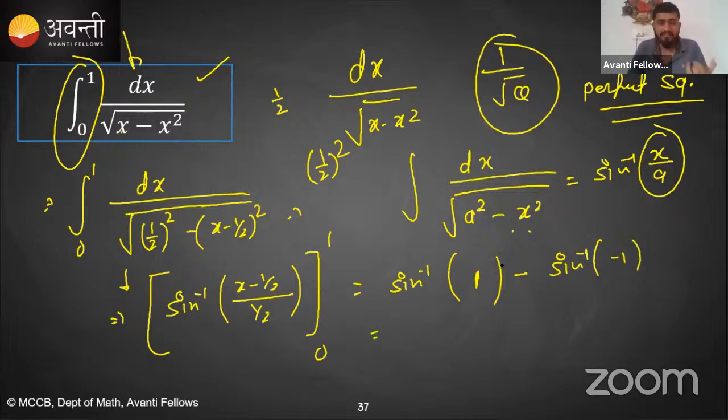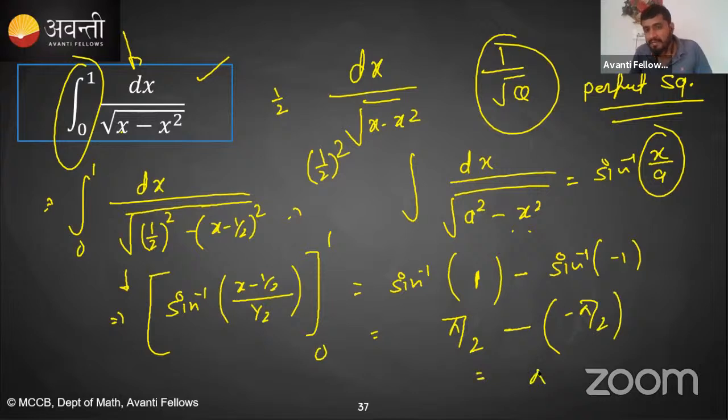Sine inverse 1: at which angle does sine theta become 1? Which angle? Pi by 2. And at which angle does sine give minus 1? Minus pi by 2. So the answer comes out to be pi.